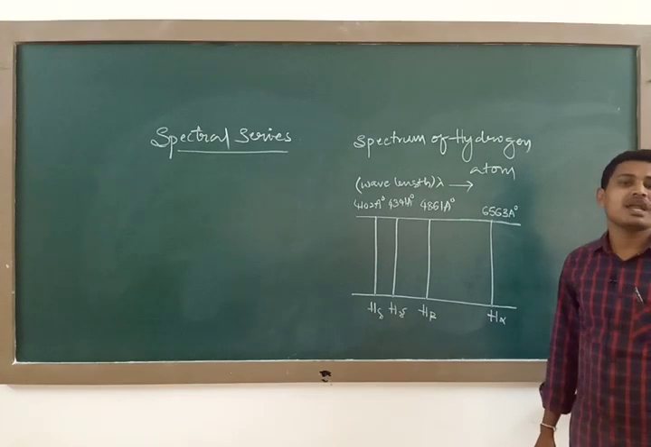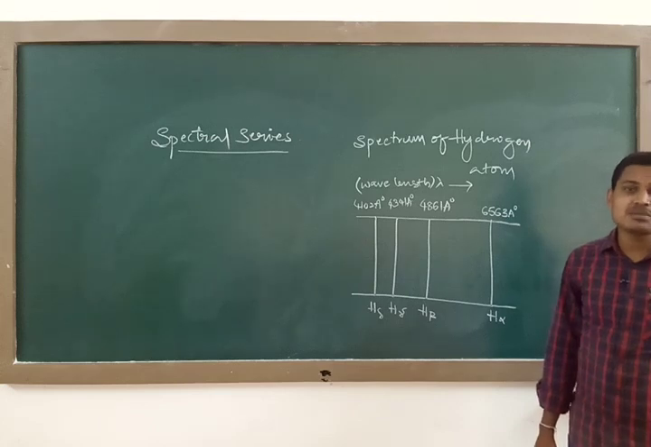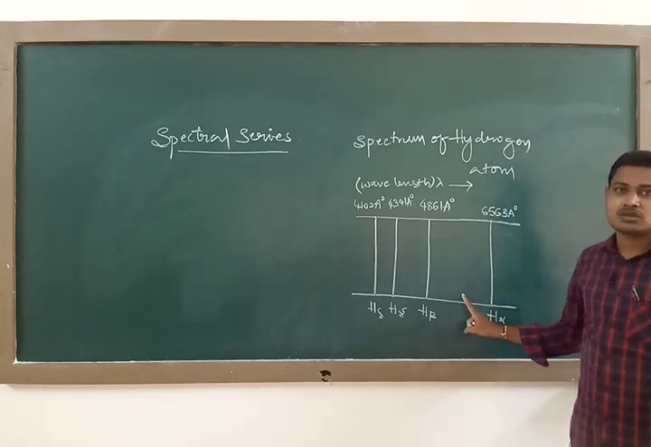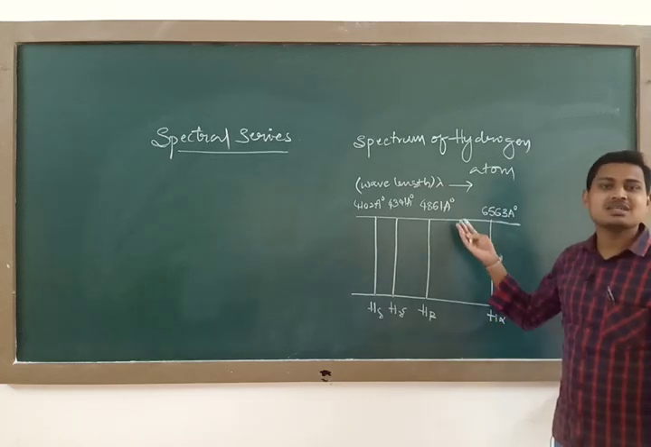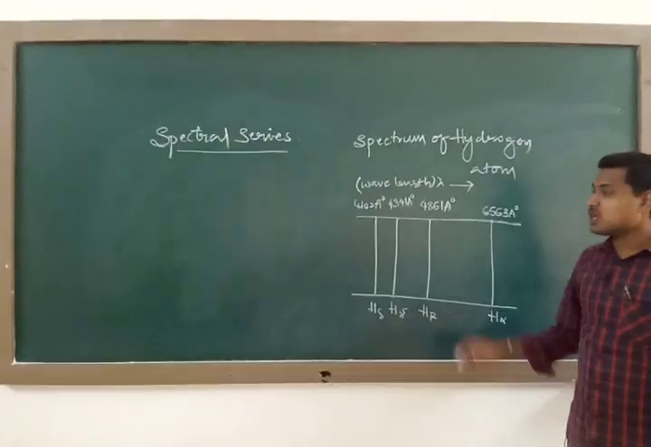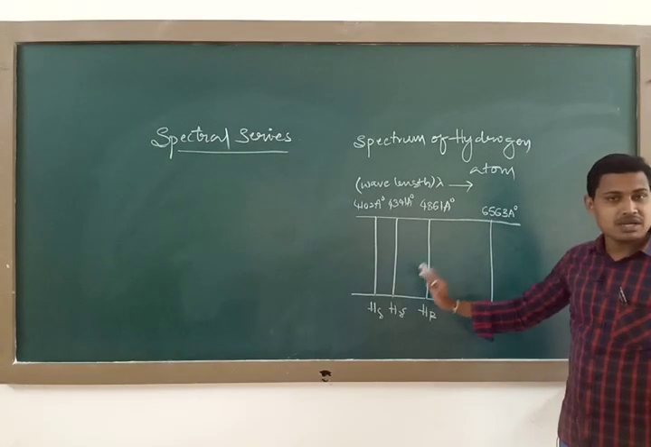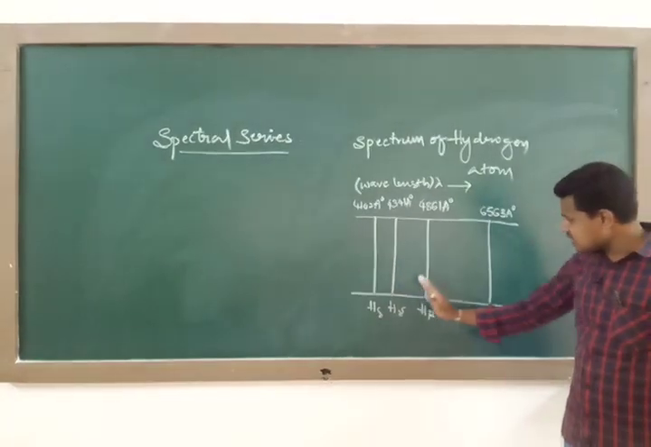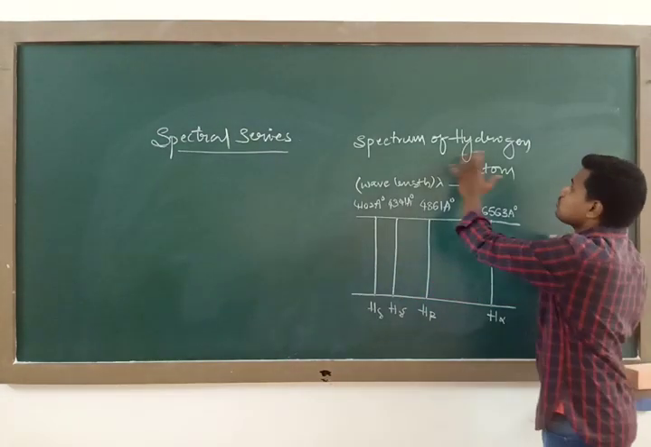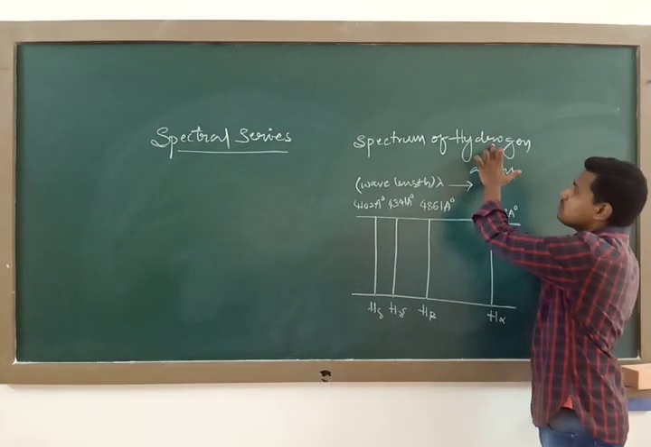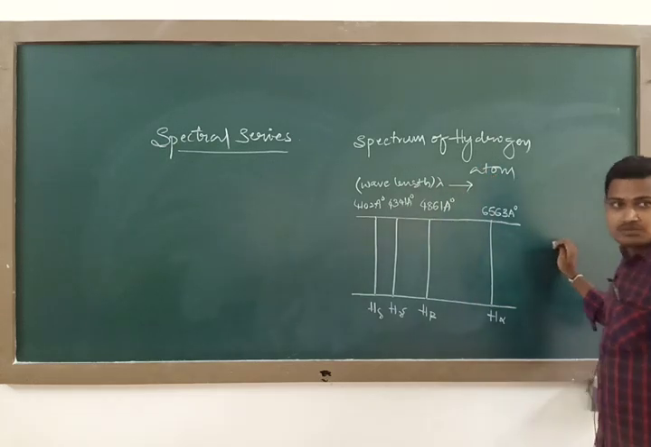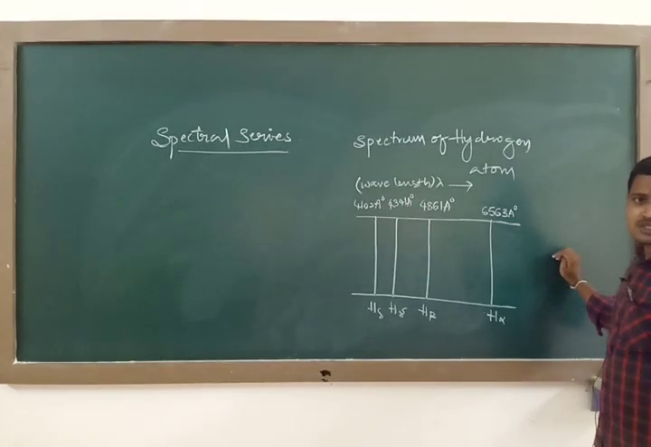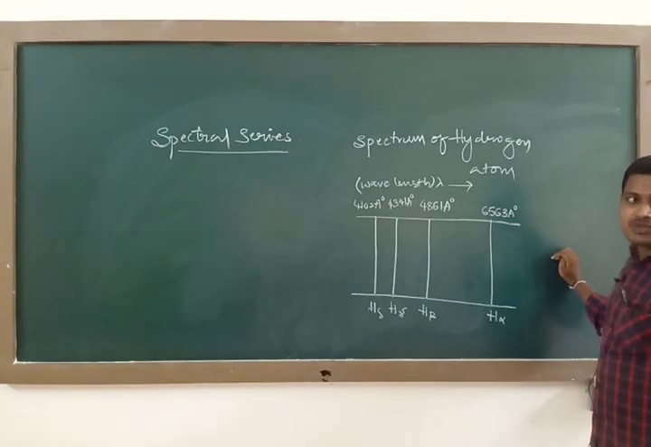So what is a spectral series? The frequency of radiation emitted by a particular element exhibits some regular pattern. Frequency of the radiation means we can also express that in terms of wavelength. So this is the regular pattern of one part of the hydrogen atom. Hydrogen has its spectrum in three regions: the visible region, the infrared region, and the microwave region also.